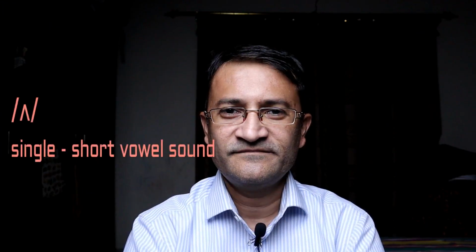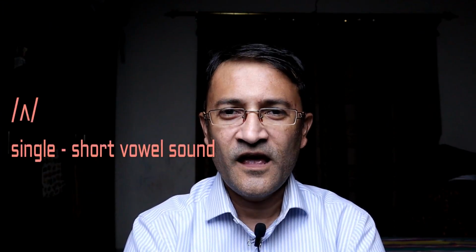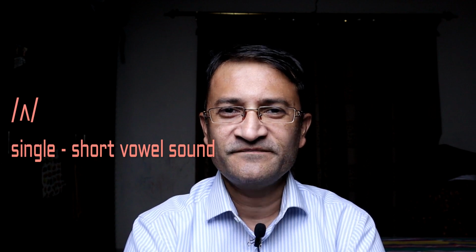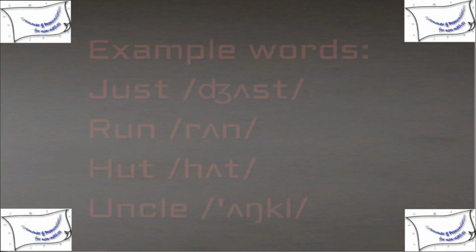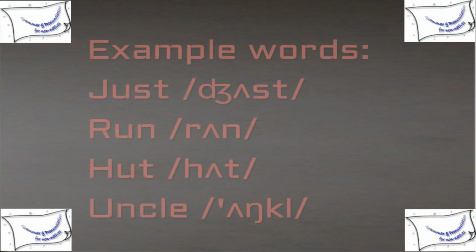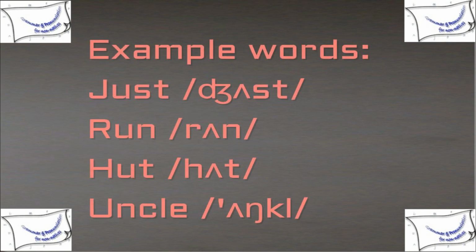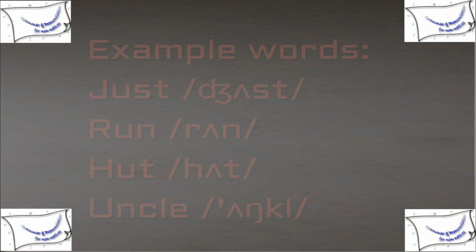A. A is a single and short vowel sound. The mouth is wide open. The tongue position is in the center of the mouth. The example words are just, run, hut, uncle.